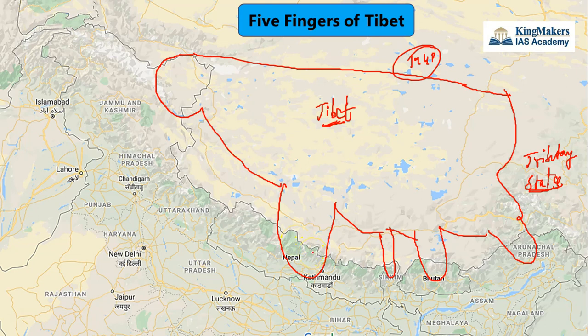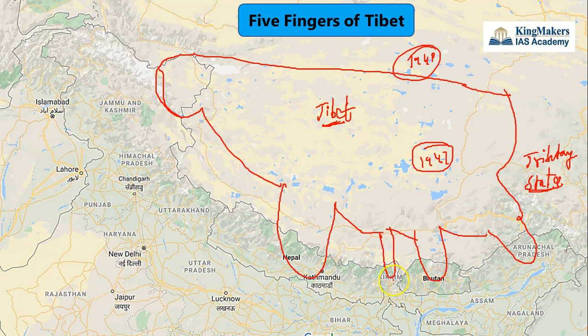So if you look at the entire history, China and India's border dispute is based on this conflict only. For example, after 1947, Arunachal Pradesh was under India's control, and Ladakh also was under India's control. But Nepal, Sikkim and Bhutan were still not under India's control.